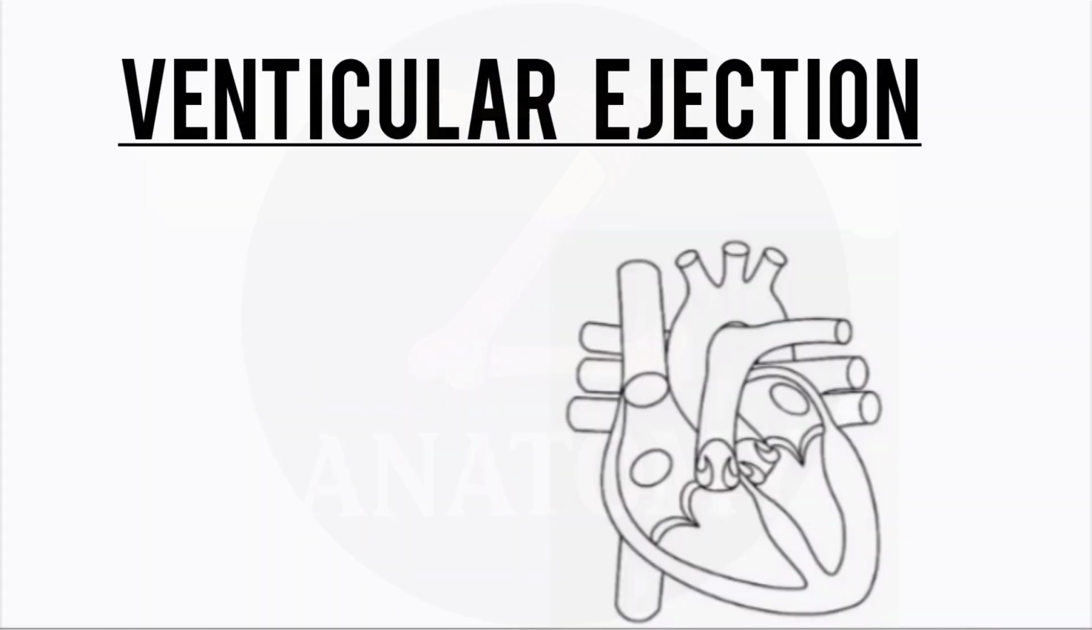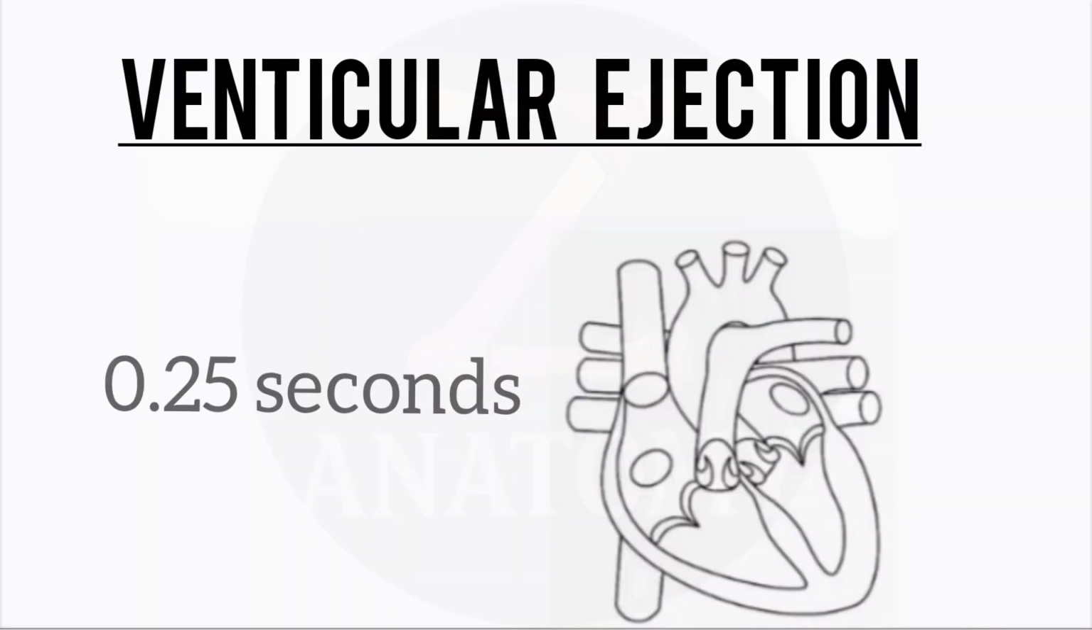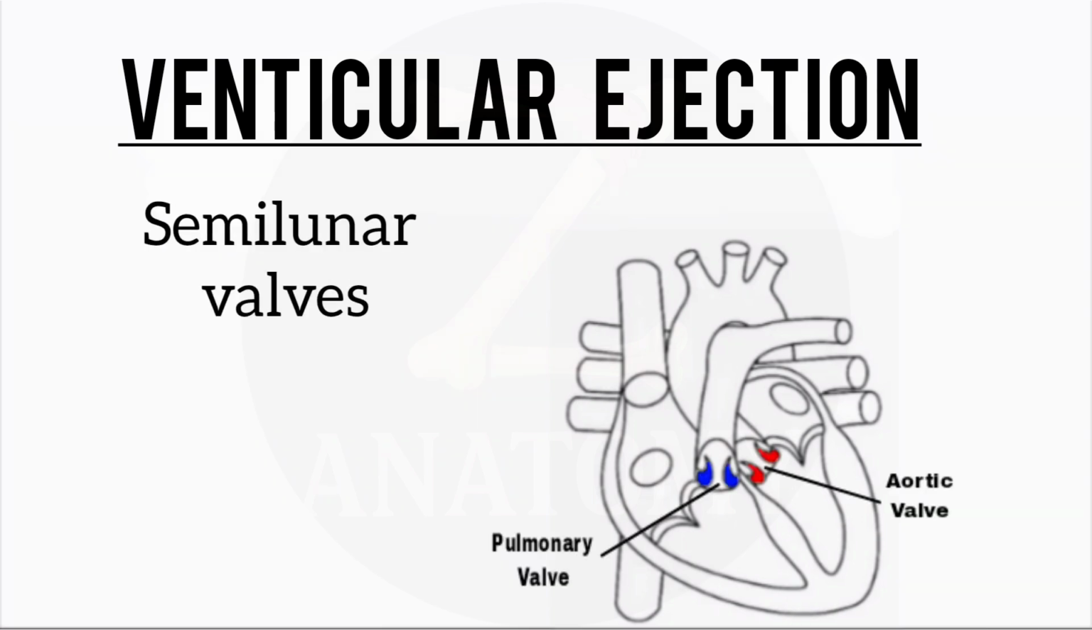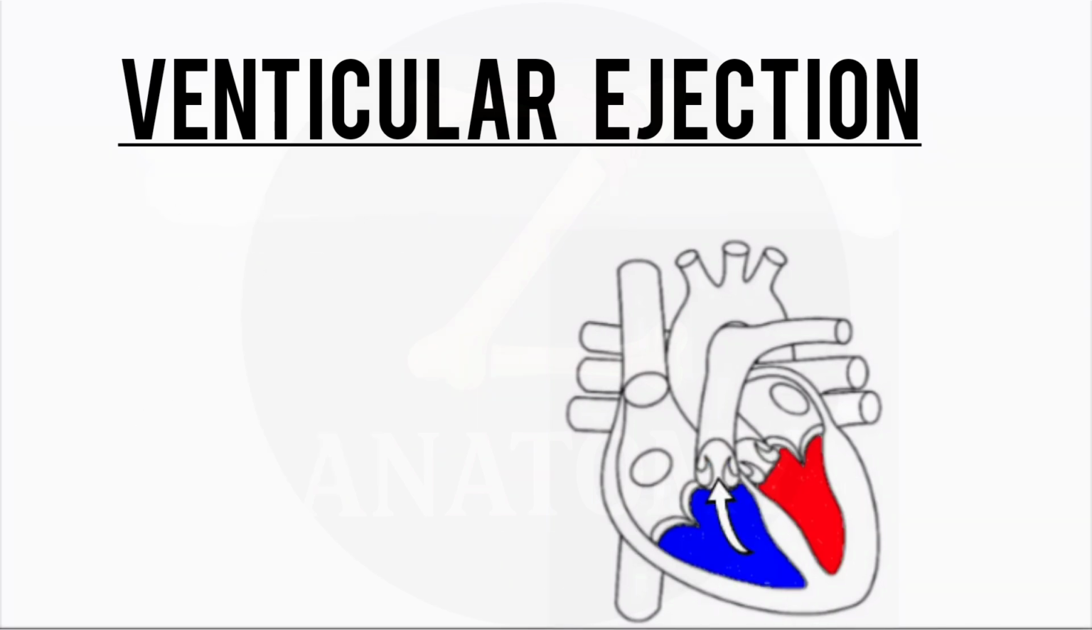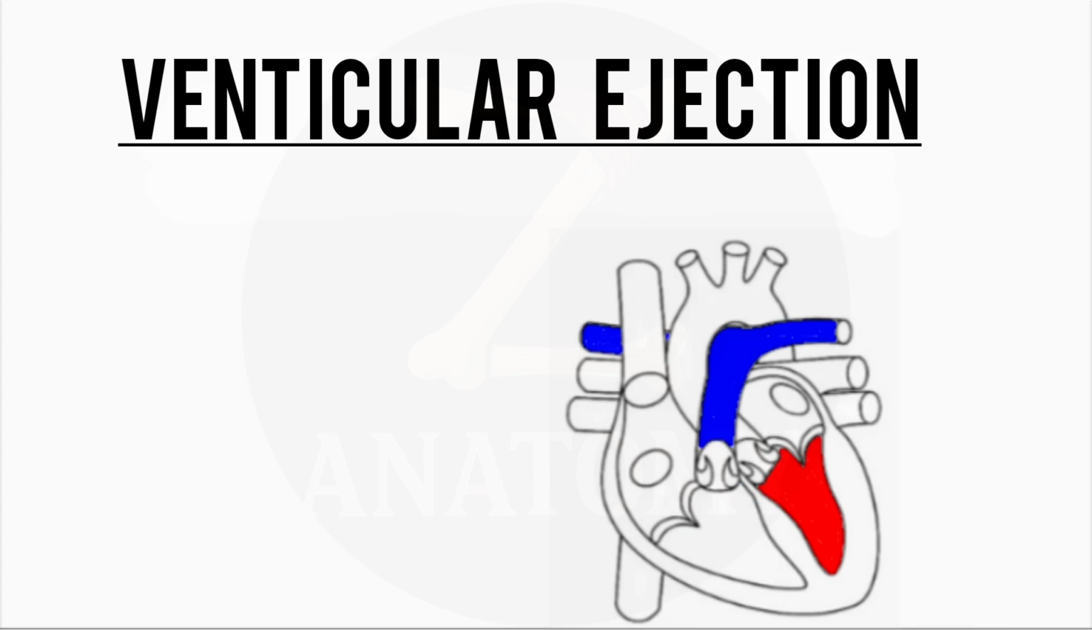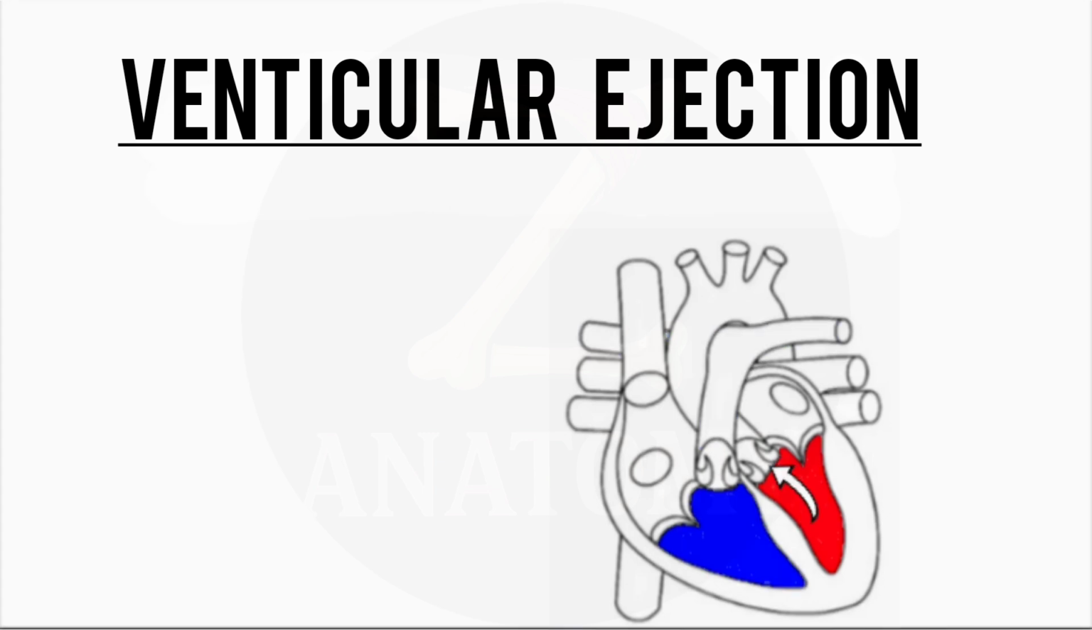Second, ventricular ejection, lasting about 0.25 seconds. The semilunar valves open. Blood is ejected from the right ventricle to the lungs, through the pulmonary artery, and from the left ventricle to the body, through the aorta.